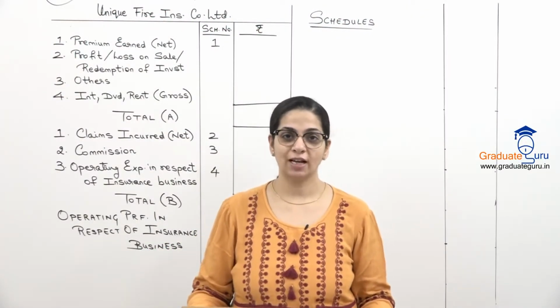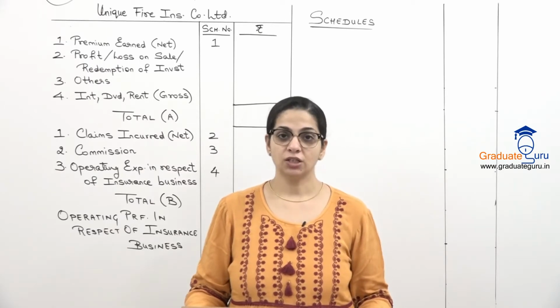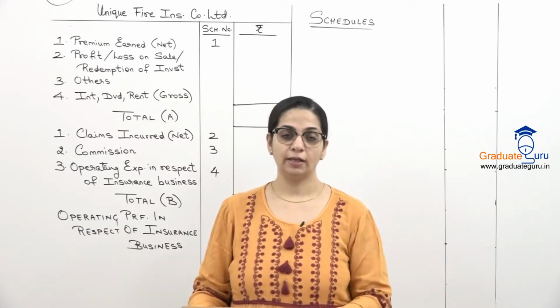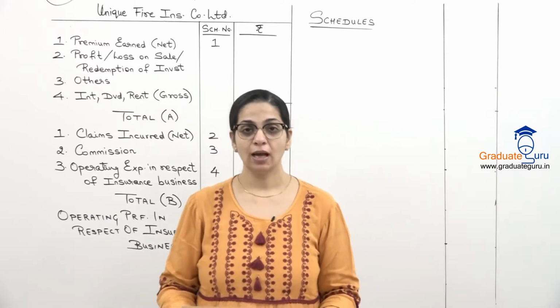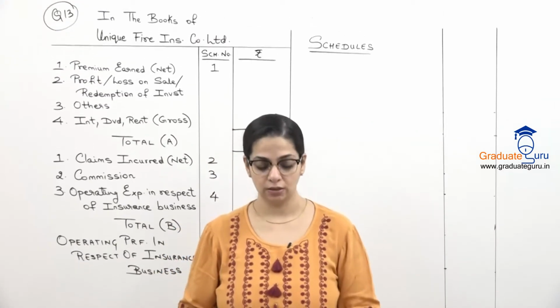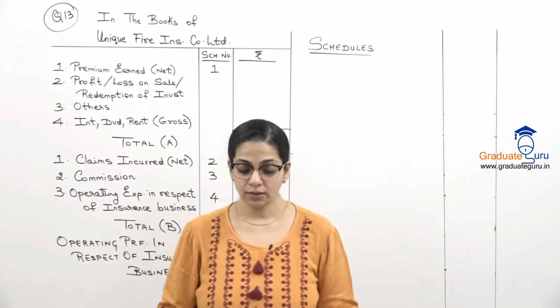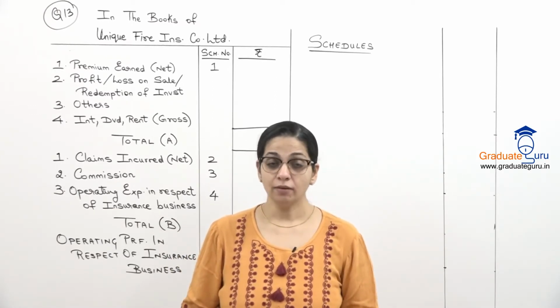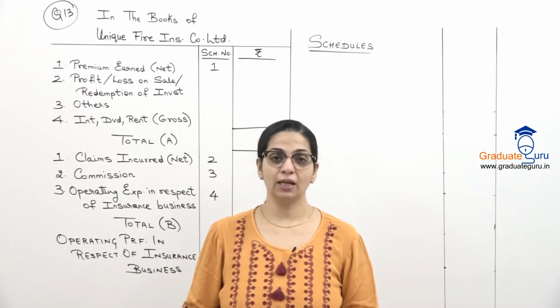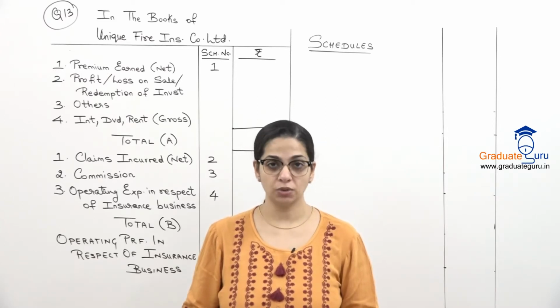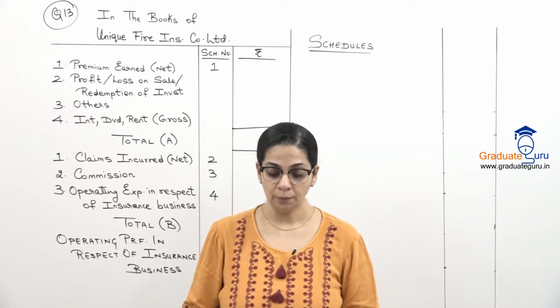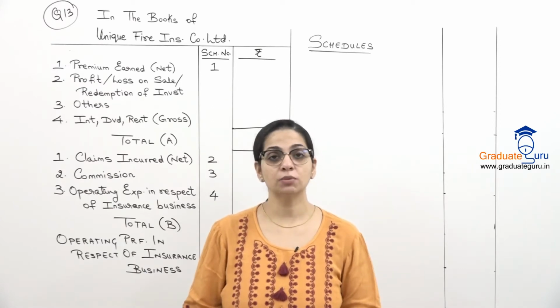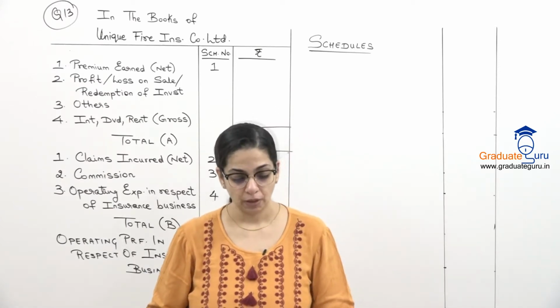To a new session at Graduate Guru. Today we will continue with our topic, final accounts of insurance companies, and let us read question 13. From the following balances of Unique Fire Insurance Company Limited, prepare revenue account and P&L account. Again, हमें दोनों accounts बनाने हैं, revenue and P&L, for the year ended 31st March 2020.